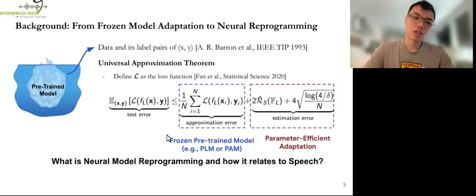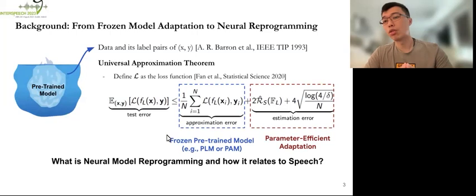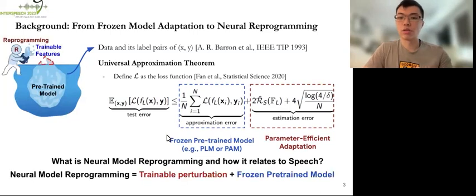So what actually is neural model reprogramming and how could we relate it to speech? In essence, neural model reprogramming is the combination of trainable perturbations and a frozen pre-trained model, which directly corresponds to the above theorem.